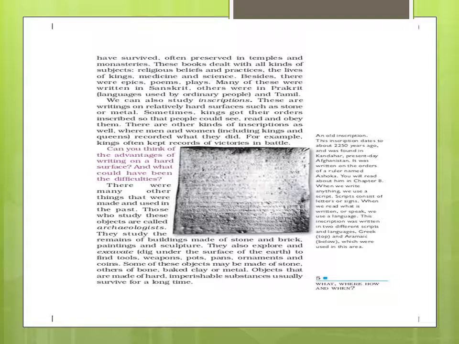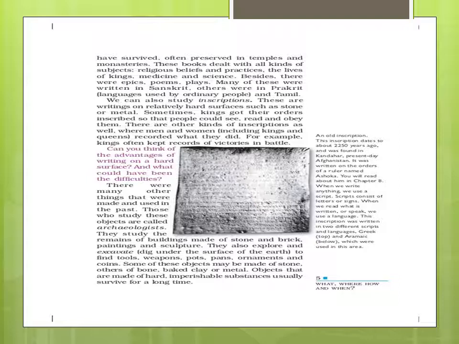Manuscripts can be destroyed, as we studied in the previous part, but what is engraved on stone survives for millions of years. One old inscription dates to about 2250 years ago and was found in Kandahar, present-day Afghanistan. It was on the orders of a ruler named Ashoka.